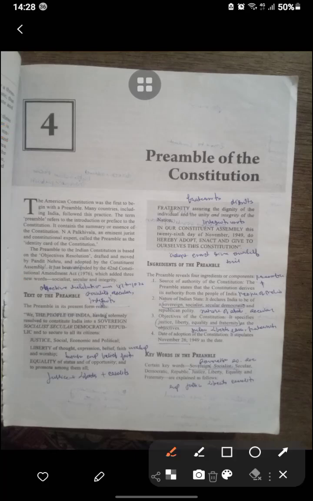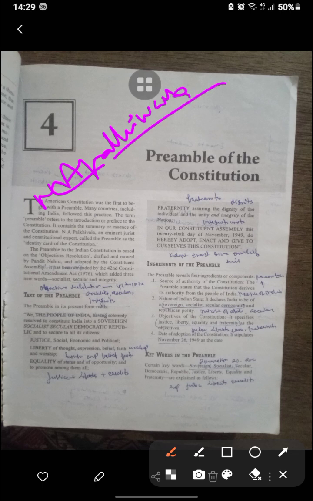Preamble of the Constitution. The American Constitution was the first to begin with a preamble, and India followed the practice. The term preamble refers to the introduction or preface. It consists of the summary or essence of the Constitution, and Nani Palkhivala, an eminent jurist, called the preamble the identity card of the Constitution.